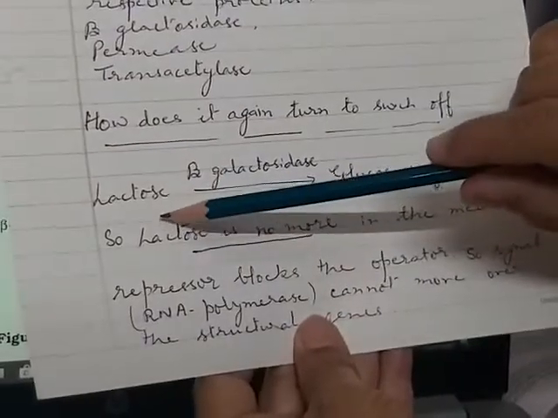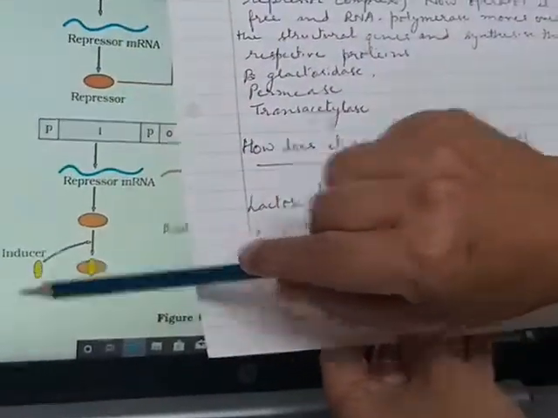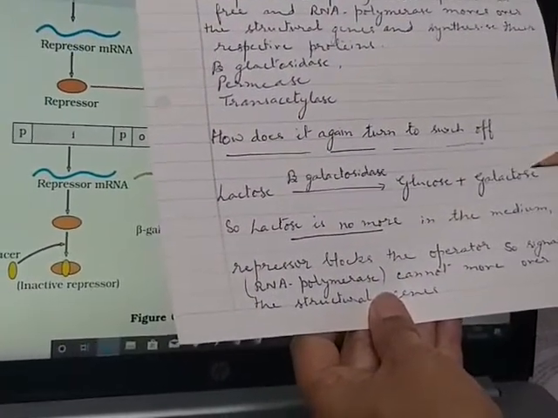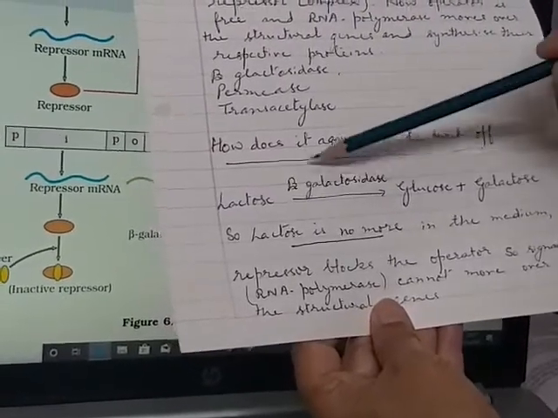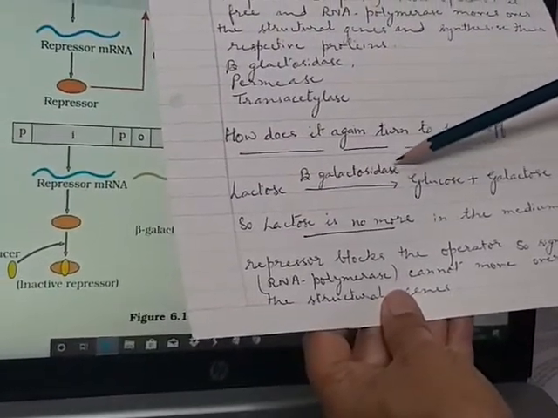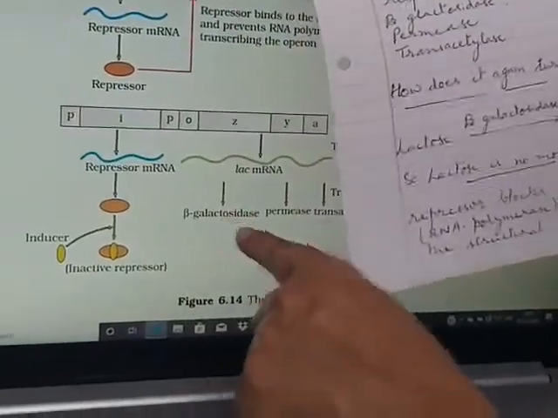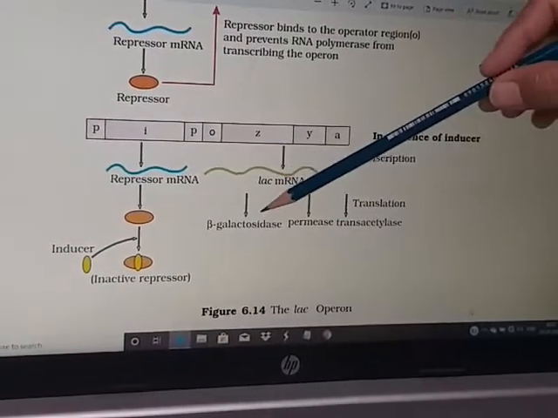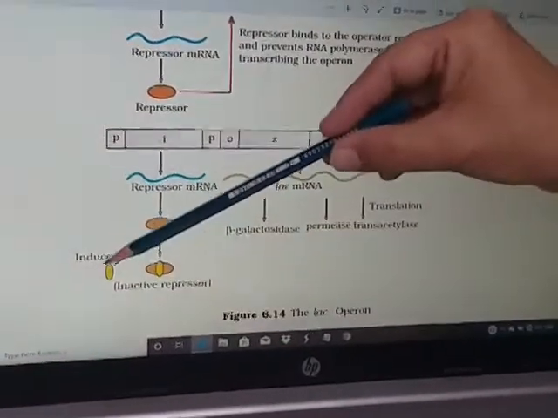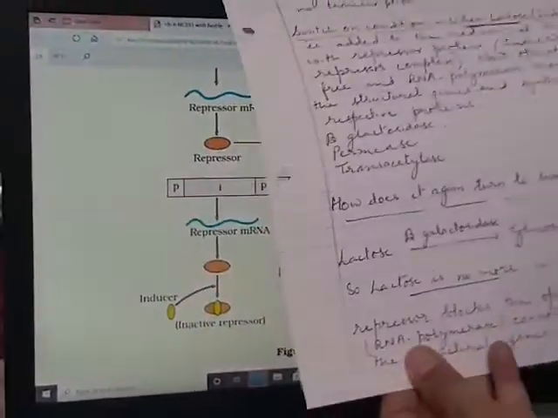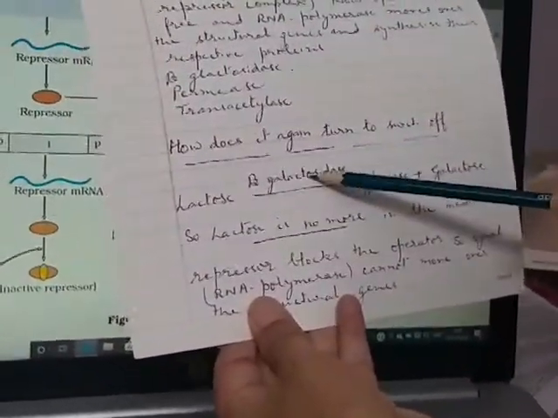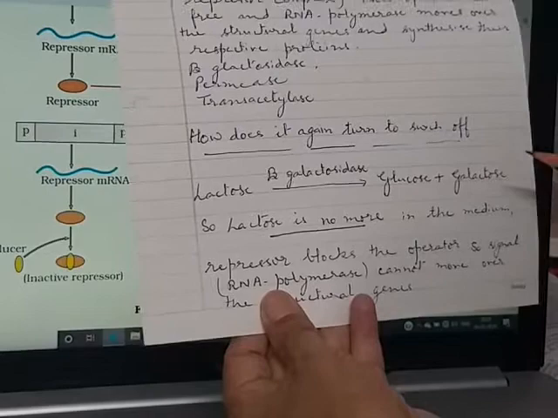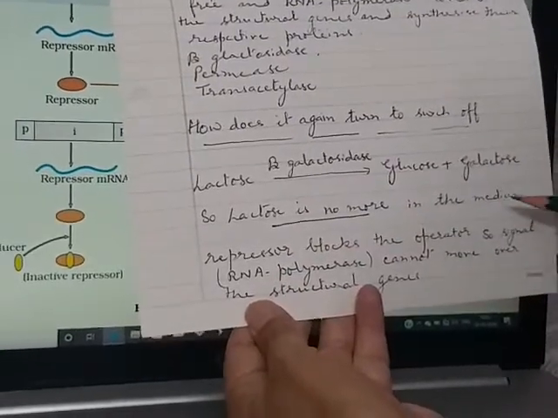The lactose, which was the inducer over here, is broken into glucose plus galactose. It is broken with the help of beta galactosidase. You can see this was beta galactosidase. Now what happens? Beta galactosidase helps in the breakage of this inducer. I show you with the reaction. Beta galactosidase is helping to break the lactose into glucose plus galactose. It means lactose is no more in the medium.